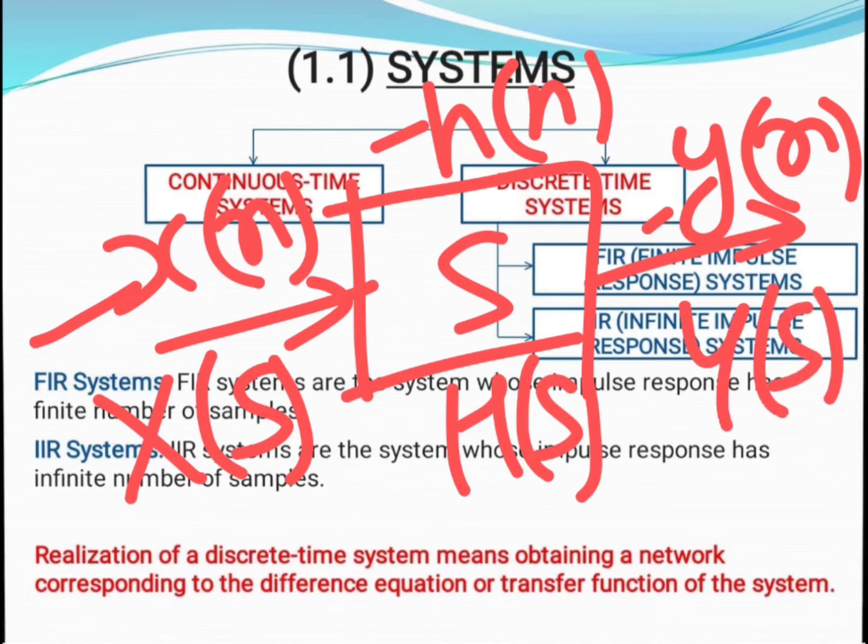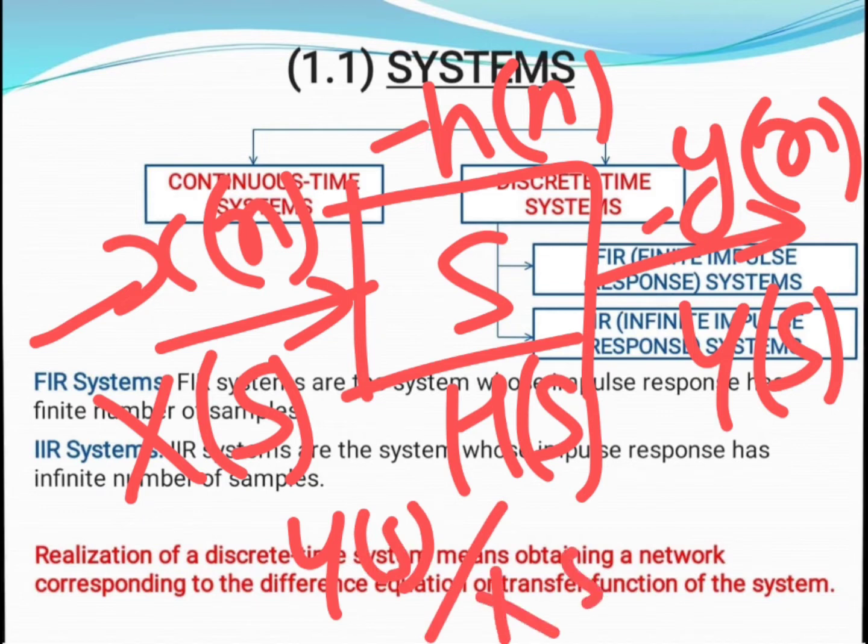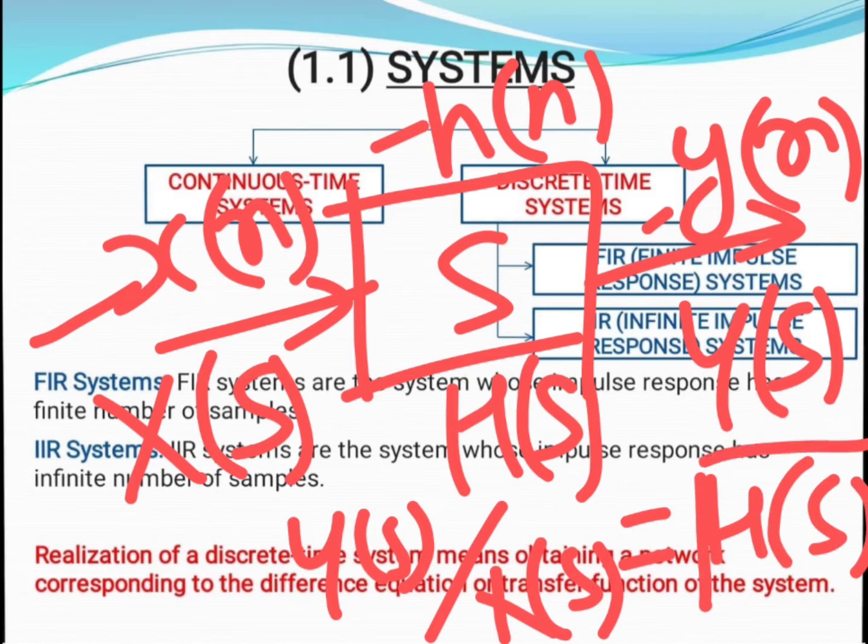But in order to realize any discrete time system, we take the transfer function, which is Y of s upon X of s, that is H of s. So H of s is the transfer function with the help of which we can realize any discrete time system.